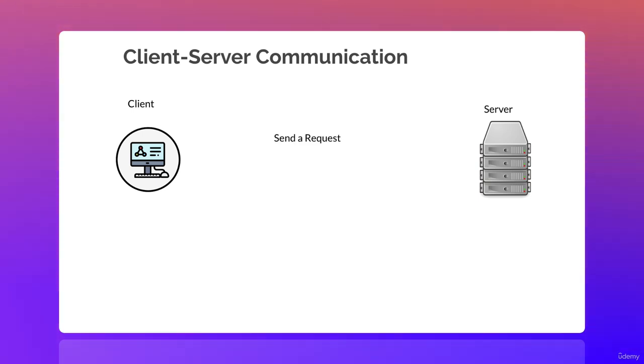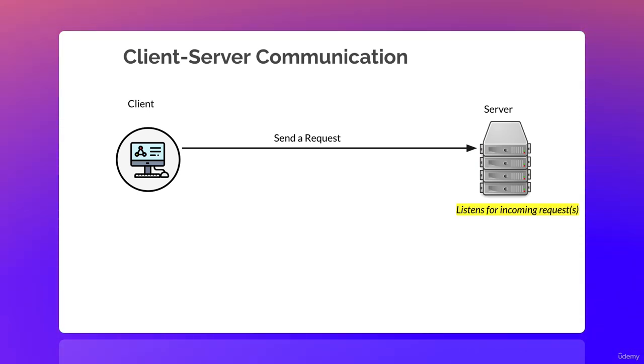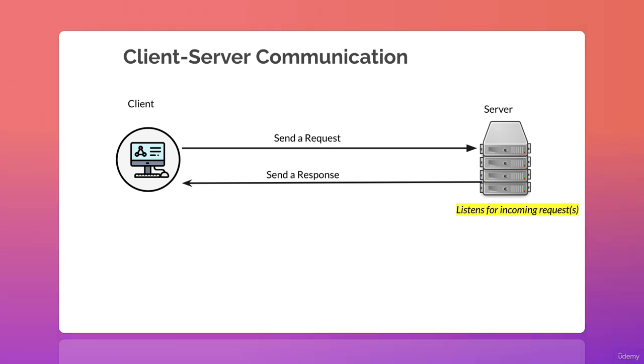Now, the client-server communication is a very important concept in computing and networking in general. So essentially we have a client. Again, remember, a client is any device that can receive information from somewhere, in this case the server. And then on the other hand, we have the server. What happens here is that the client sends a request to the server, and if all goes well, the server will return a response.